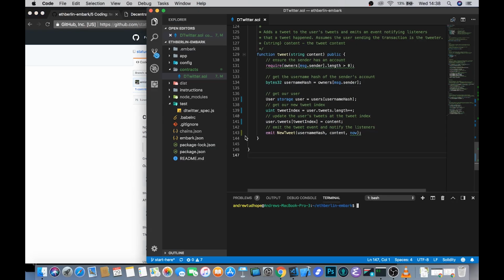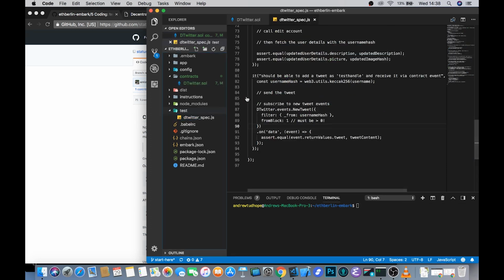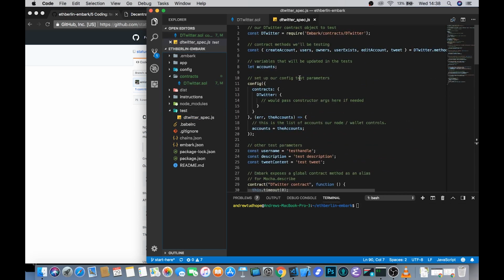So if you have a look in your folder structure, you'll see that there's this test folder with a JavaScript file for testing our smart contracts. Again, this comes as a pre-written template for you, so that you can focus on understanding the key parts of these tests. First of all, we get a dTwitter object.